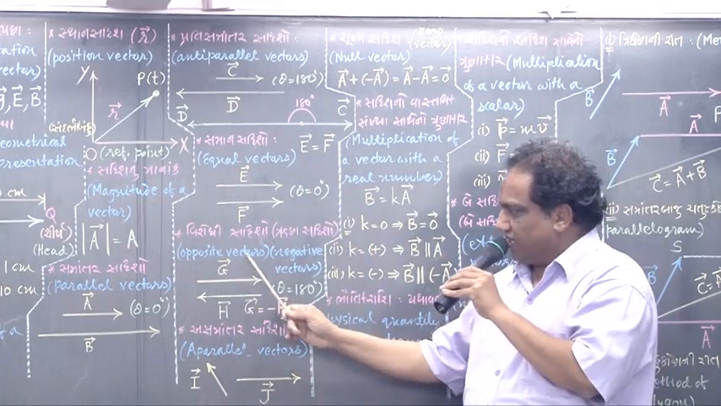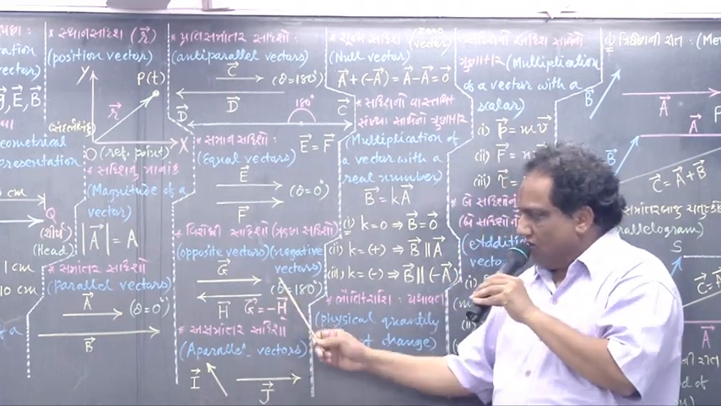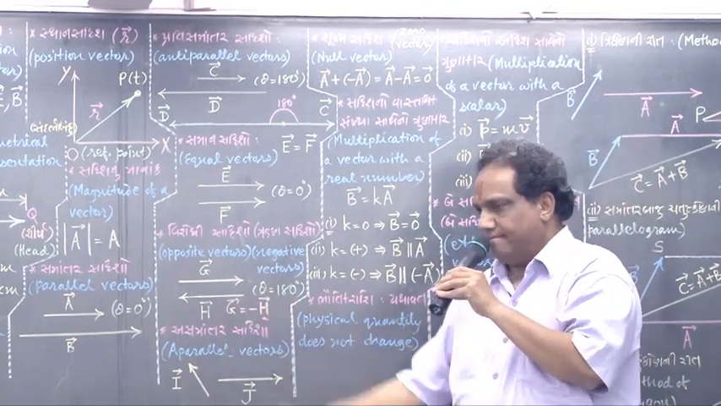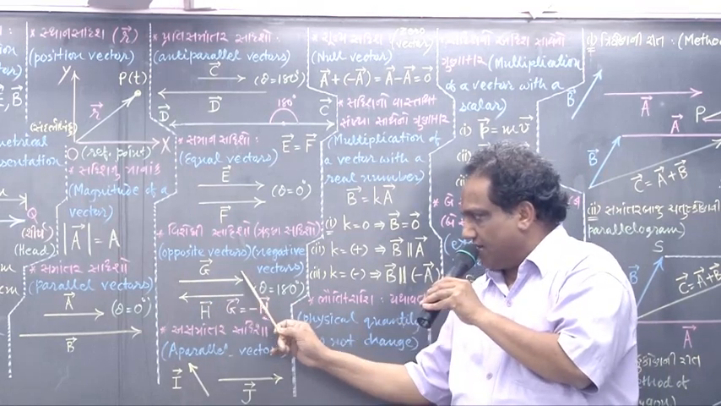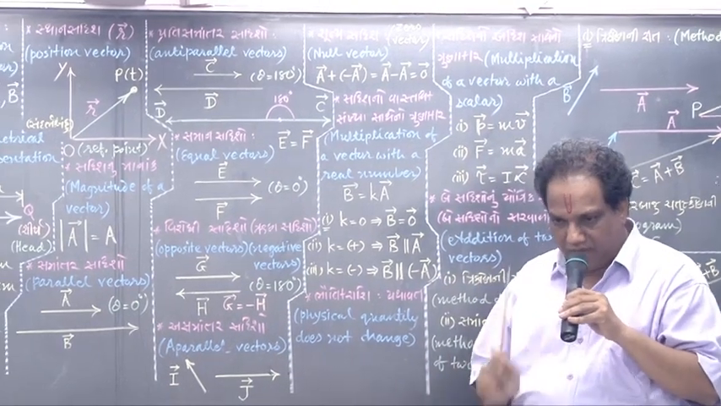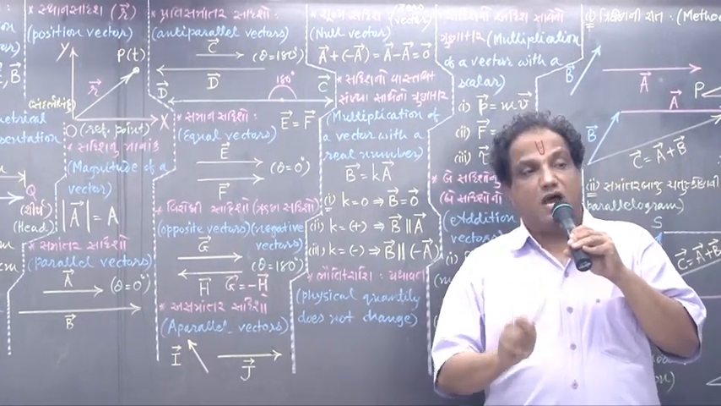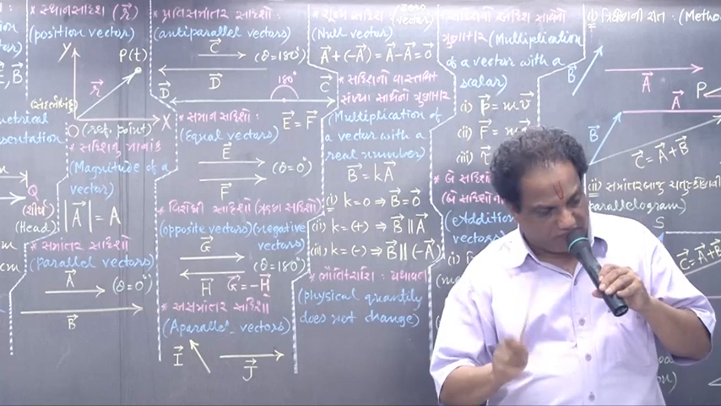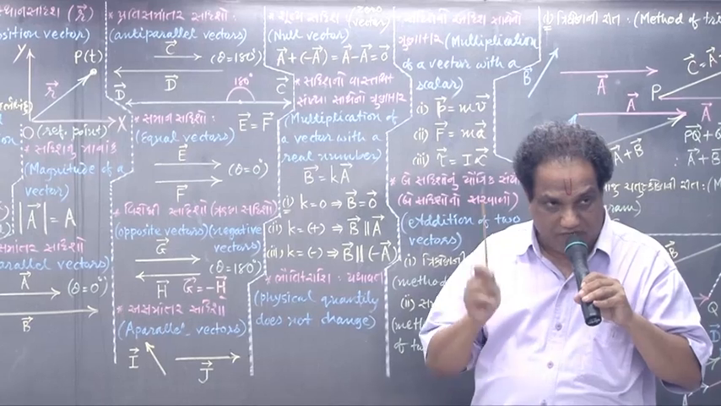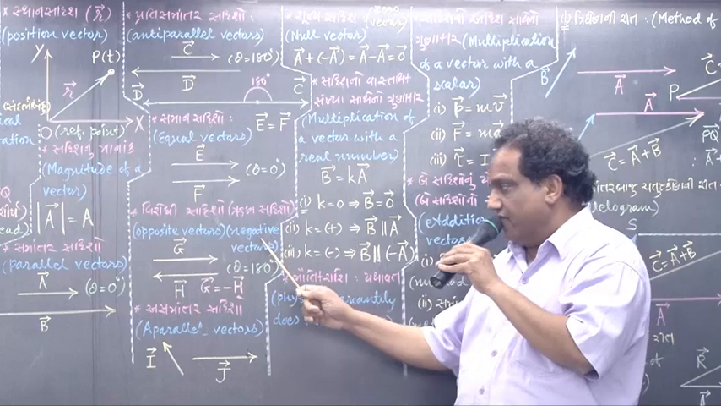Look at this: opposite vectors or negative vectors. How to find these two vectors? Opposite in direction, but yet they have the same magnitude. Two vectors having the same magnitudes but opposite directions are called anti-parallel, are called opposite vectors or negative vectors.